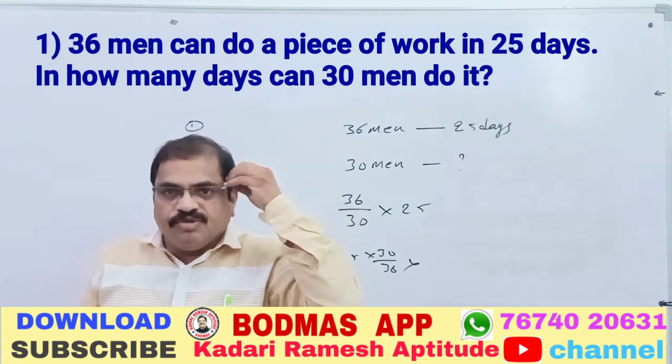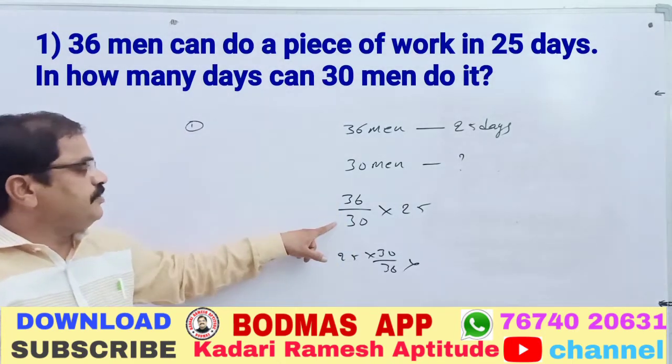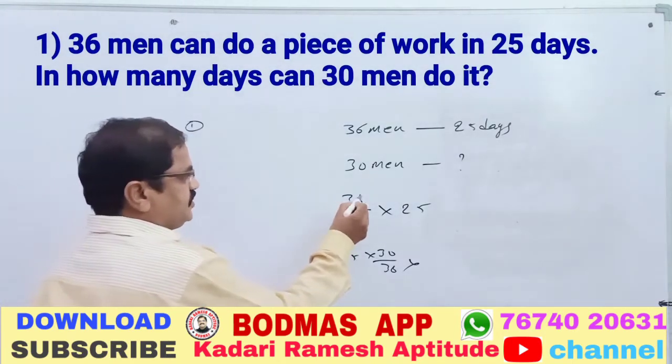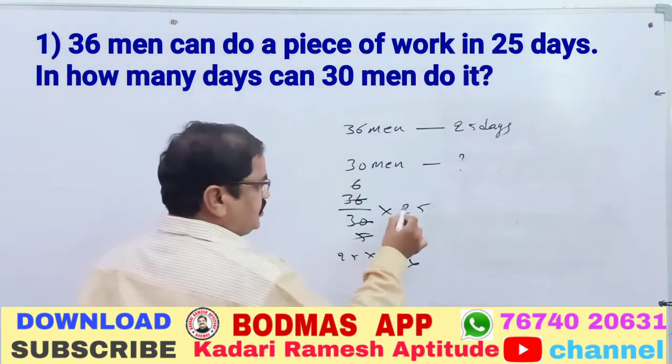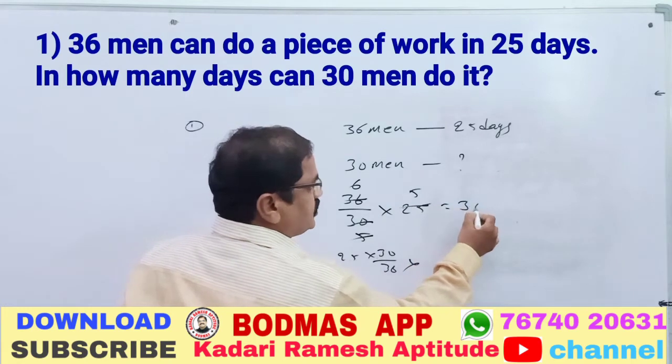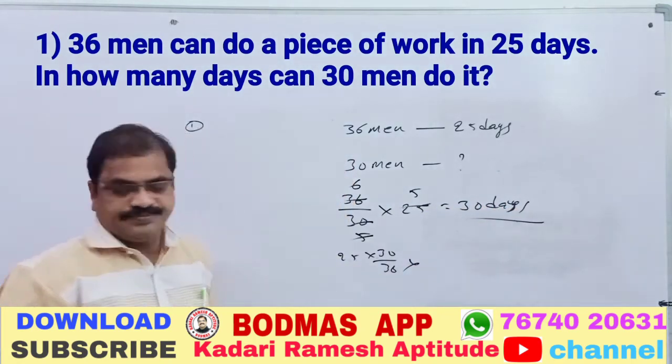That is why we need the more value, the more answer. The more value goes in the numerator, with the less value in the denominator. Cutting 6 sixes are 36, 6 fives are 30, and 5 into 6 is 30. 30 days is the answer. Very simple.